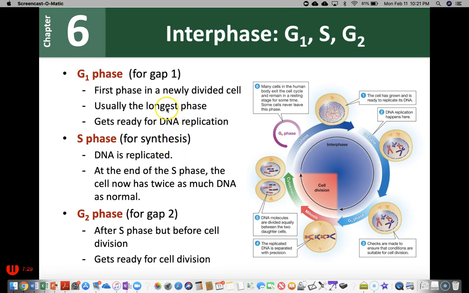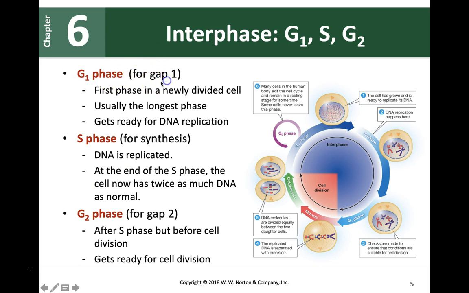So our interphase, where the cell is going to spend most of the time in its life, consists of these 3 different phases, okay? We got the G1 phase, we got the S phase, we got the G2 phase. So G1 stands for gap 1, and then your G2 stands for gap 2, like here. And then the S phase stands for synthesis. So this is when your DNA needs to be synthesized or replicated. So there's already 1 copy of DNA. It's going to be replicated into another one, okay?